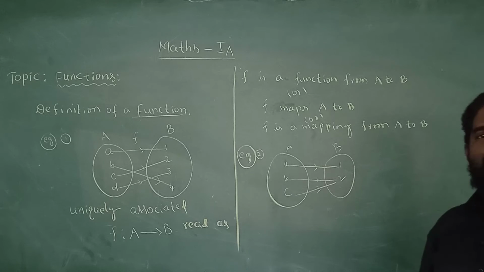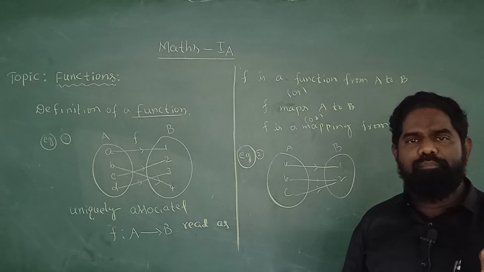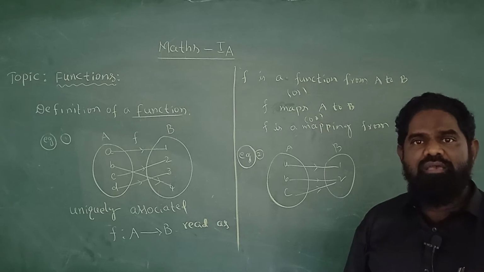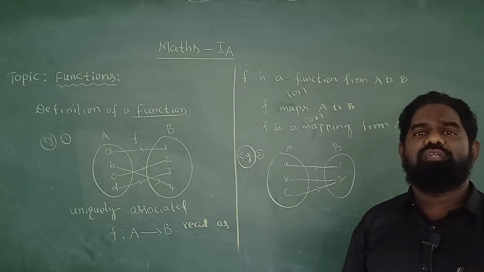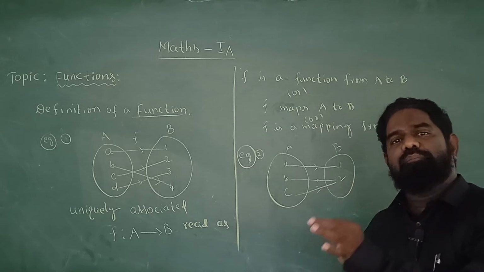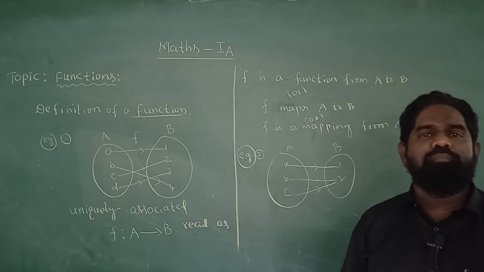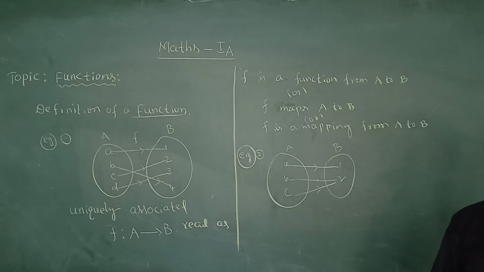Here, two or more elements of set A can be associated with the same element of set B, no problem. That relation is also called a function.